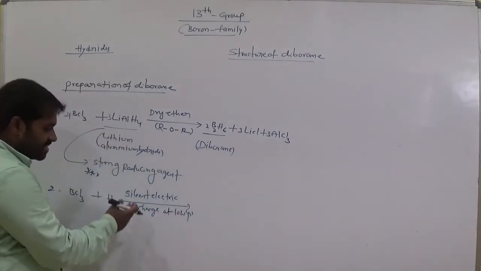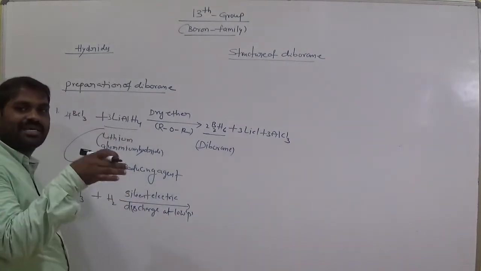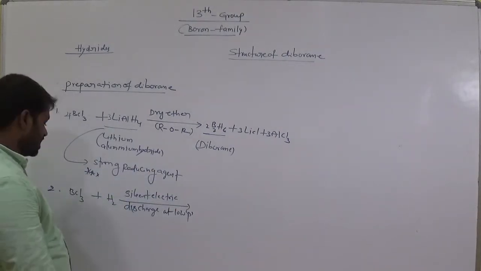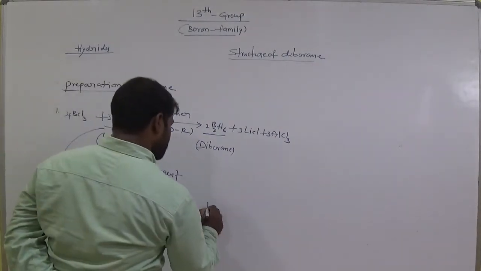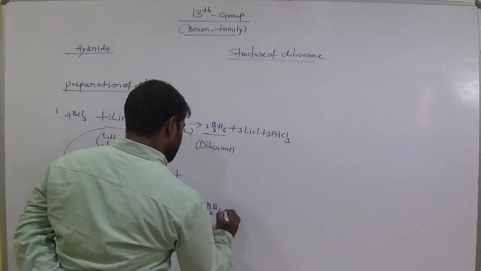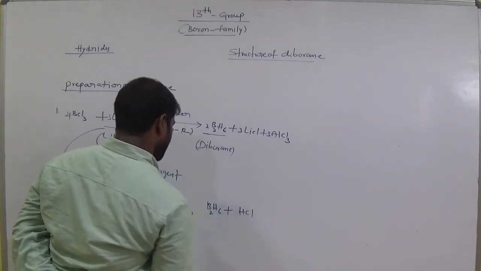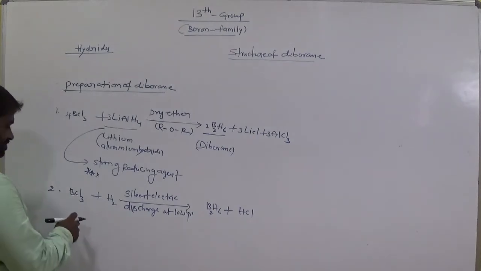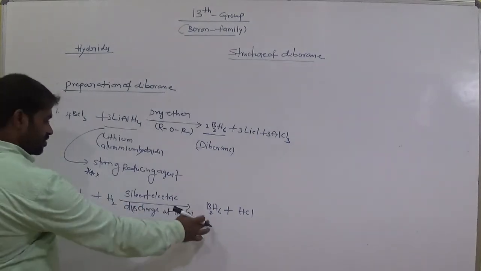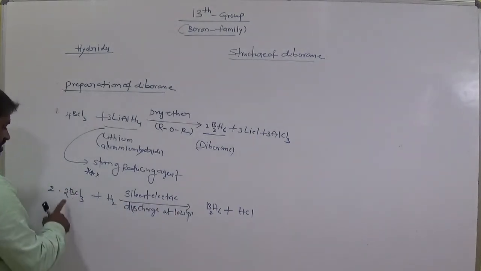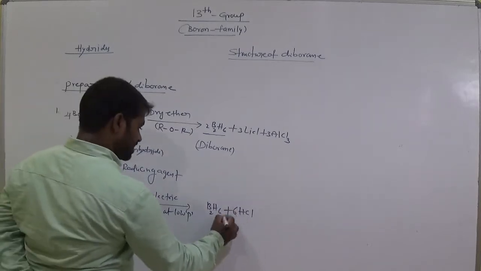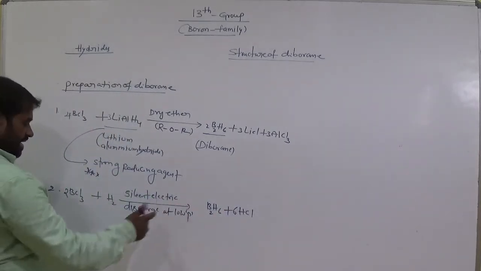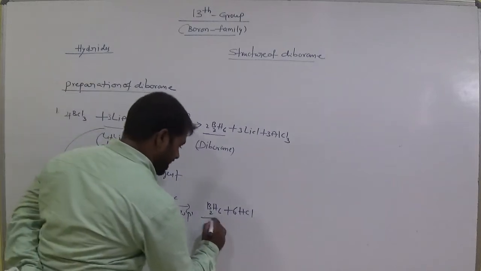Silent electric discharge means we pass electricity, electrons, which are negatively charged species. Remember this. So it gives B2H6 and HCl. Let's balance this equation. Here we have 2 borons, keep 2 here. 6 chlorines, keep 6 here. How many hydrogens? 6 hydrogens, 12 hydrogens, keep 2 here. This is diborane.